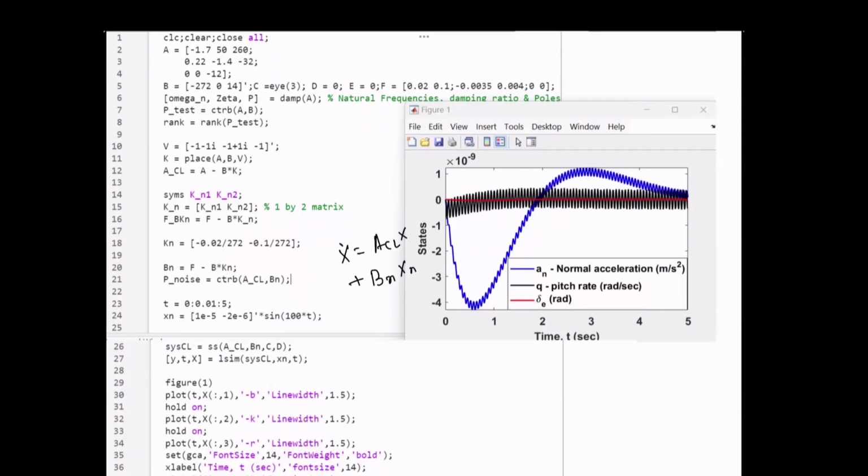From this example, the takeaway is how we can design a controller which helps us to mitigate the effect of noise in the system. I hope it is useful practically for how we can design the autopilot for your aircraft.